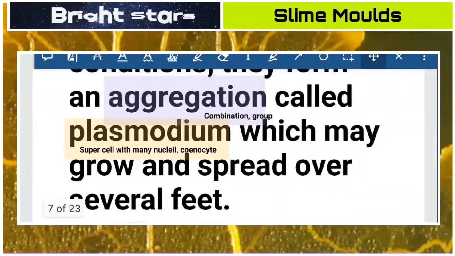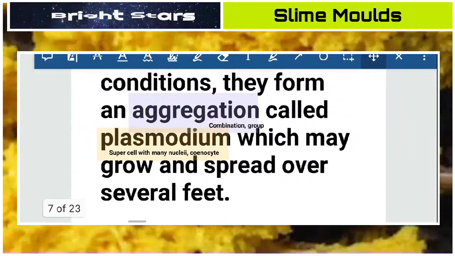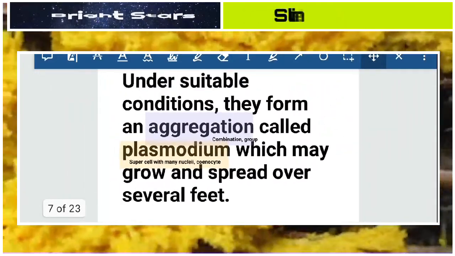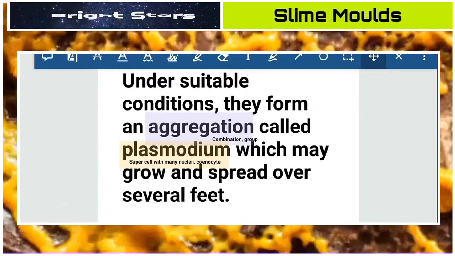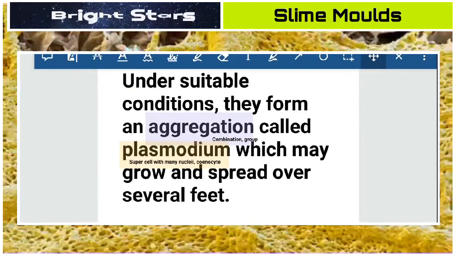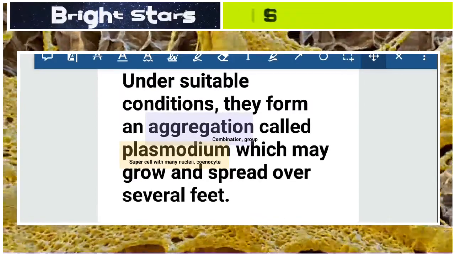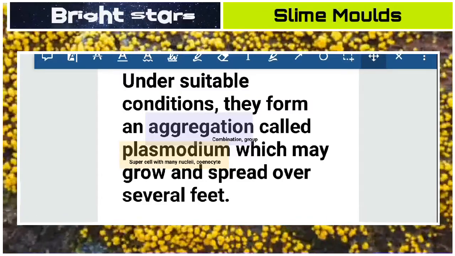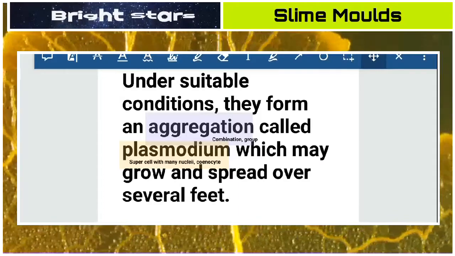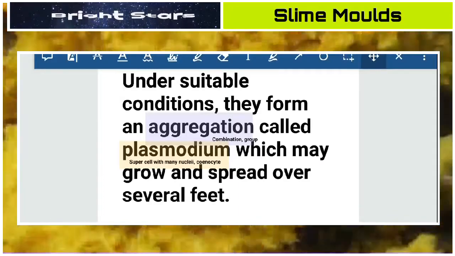So next important sentence we are going to see here: under suitable conditions they form an aggregation called plasmodium, which may grow and spread over several feet. That means when a lot of organic material is there on the surface, all the cells gather, they become one, so that they can feed upon this organic material.